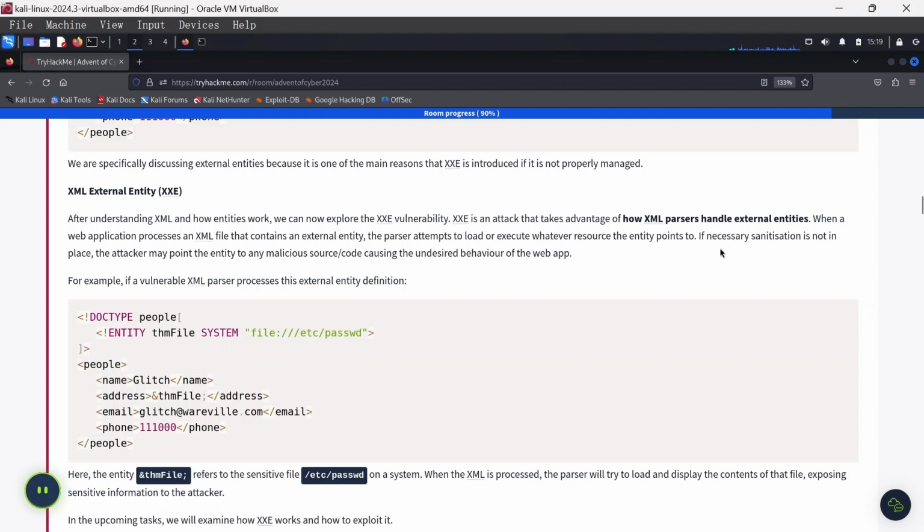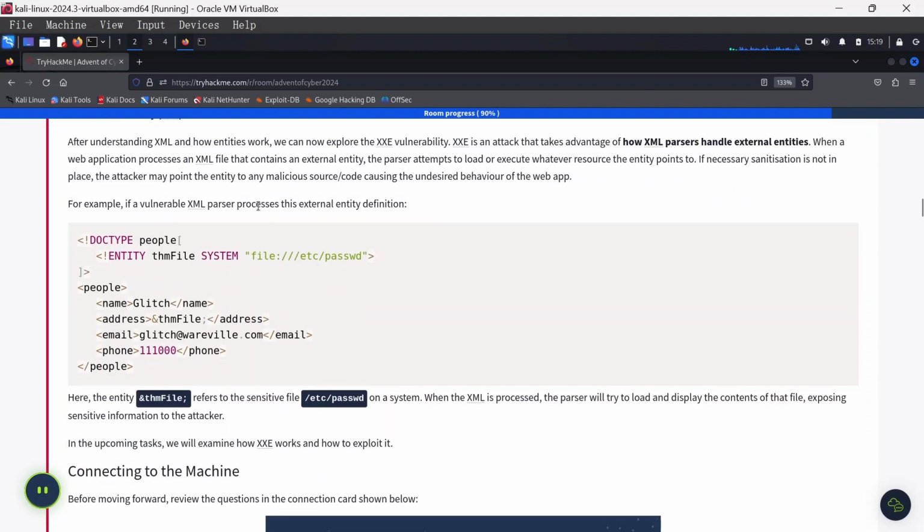Okay, now if the necessary sanitization is not in place, the attacker may point this entity to any malicious source, causing undesirable behavior of the web application. For example, if a vulnerable XML parser processes this external entity definition, the entity will go to the file system and read out the file /etc/passwd.